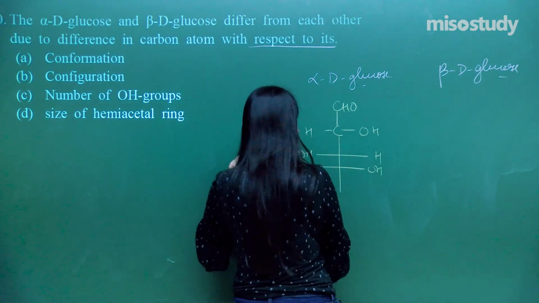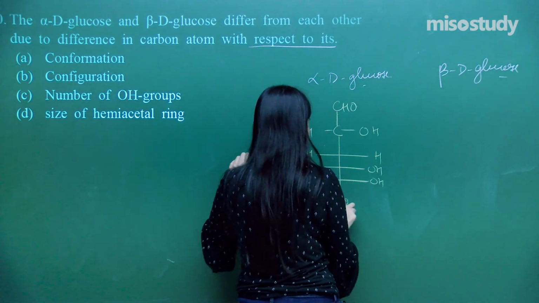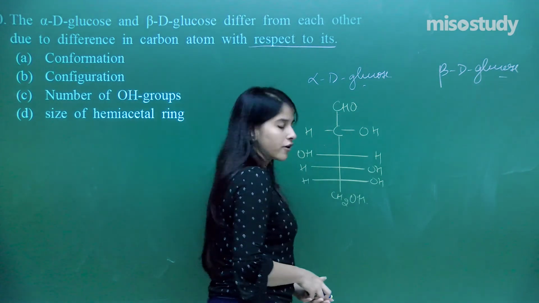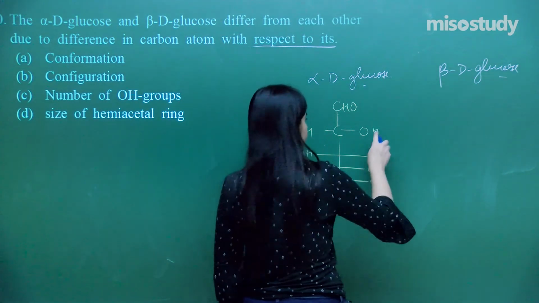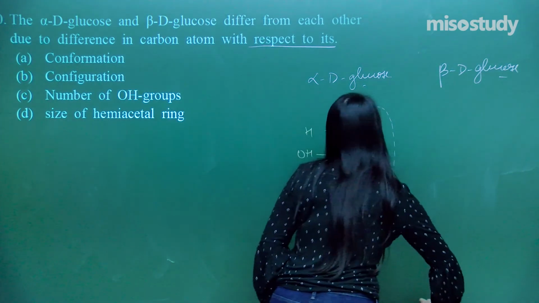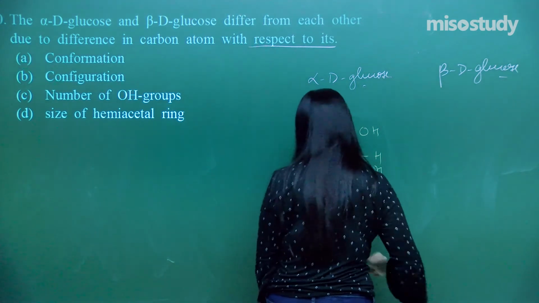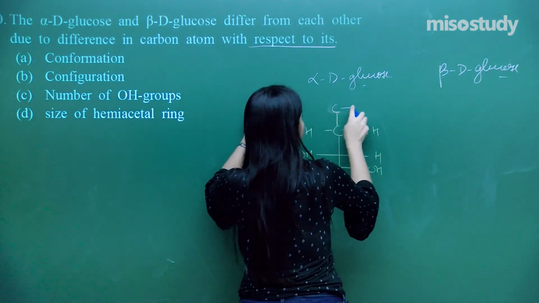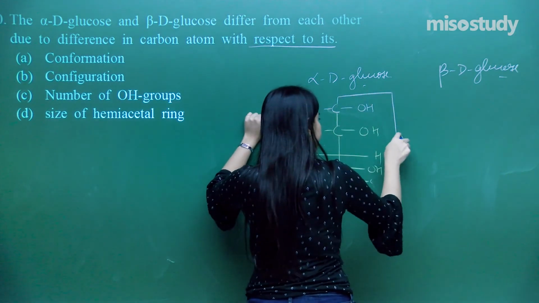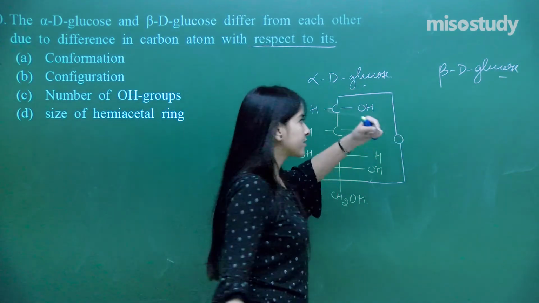OH, H, OH, H. And how do I need to join it? I need to join it via this. What do I obtain over here? I obtain a structure like this. So that is what we have in the case of alpha D glucose.